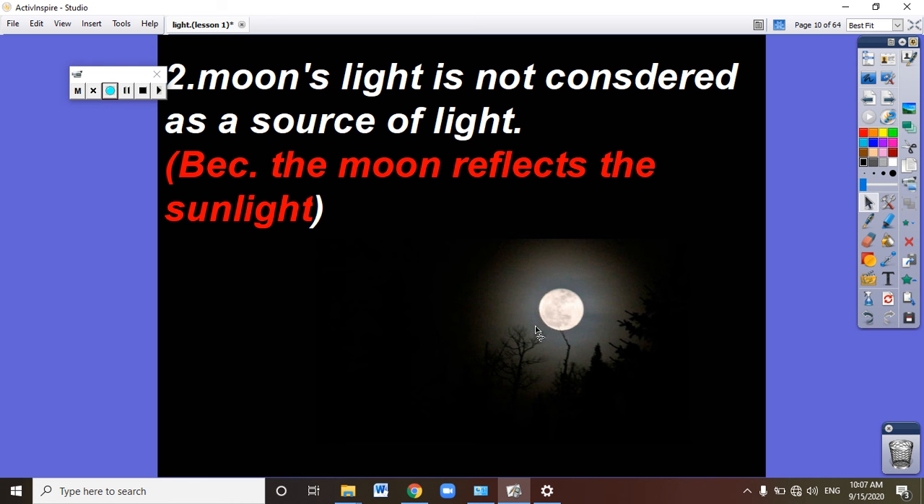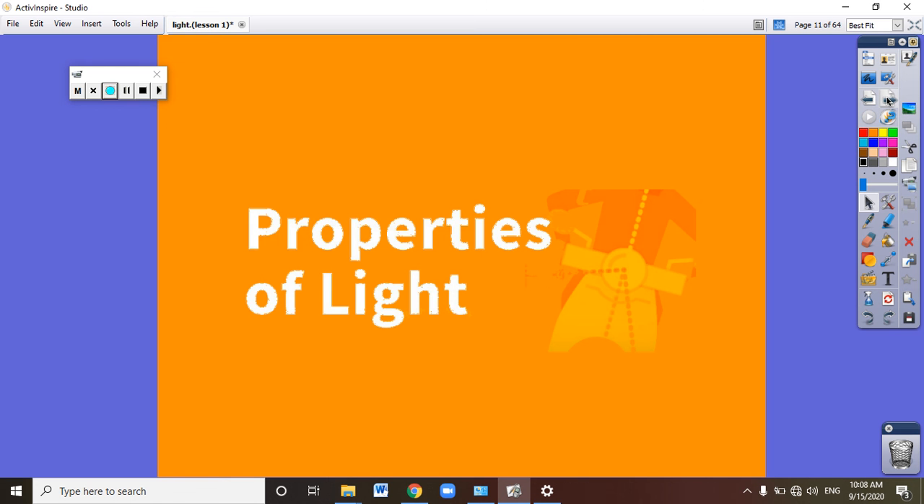The moon is an opaque object, or a dark body. It cannot emit or give us any light. It just reflects the sunlight, so we see it shining. So the moon is not considered a source of light because it reflects the sunlight. We finished the definition of light energy and visible spectrum, and we know the sources of light, and also that the moon is not a source of light.